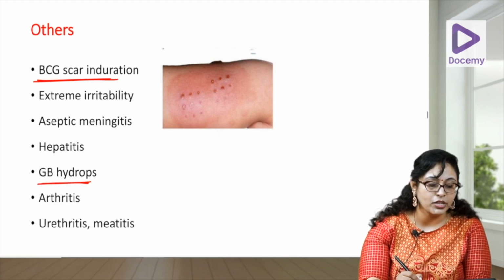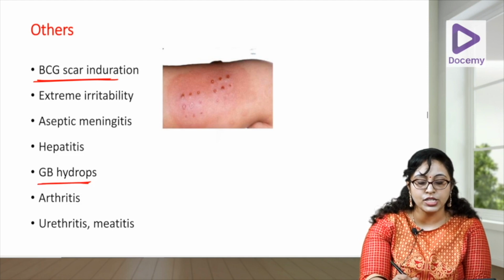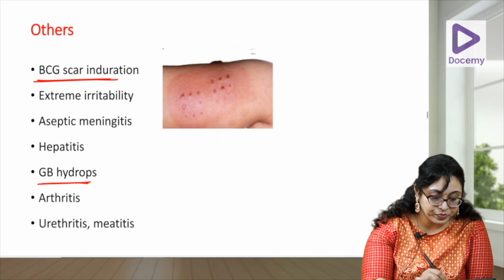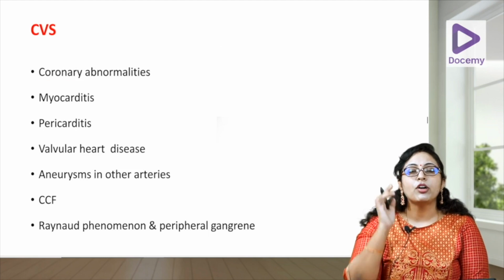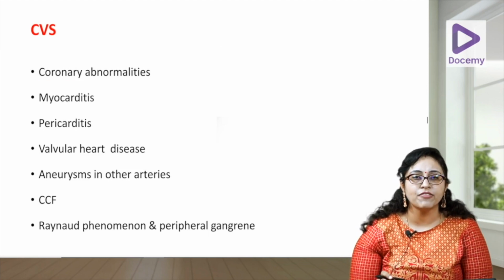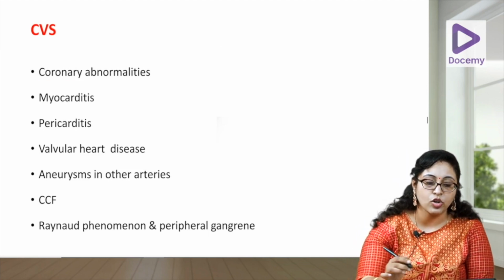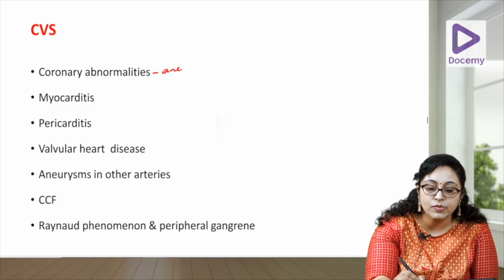Arthritis, and less commonly urethritis and meatitis can occur, which can lead to sterile pyuria. CVS is a very important organ, and the most dreaded organ affected is your coronary artery. So, coronary abnormalities, aneurysms can form.